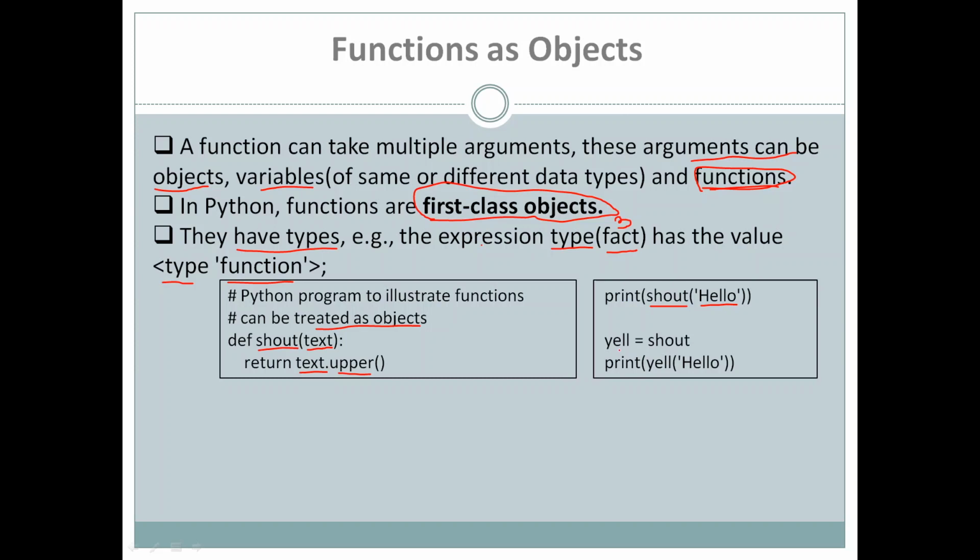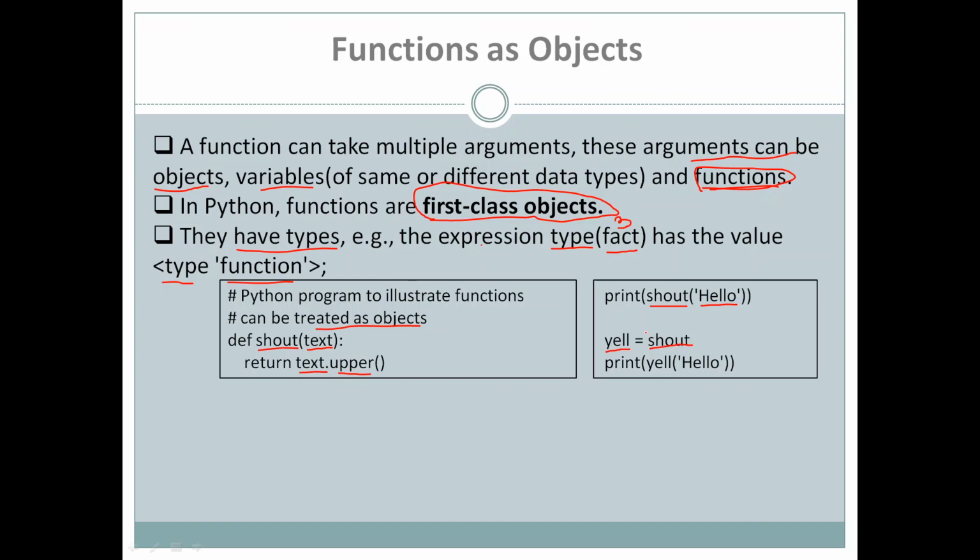Now the next statement, if you look at, we have one more variable here, L is equal to shout. Now if you look at this particular statement, we have assigned a function to a variable. So in Python it is possible to assign a function to a variable, and this is possible because functions are also treated like objects.